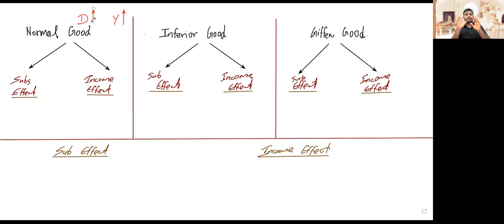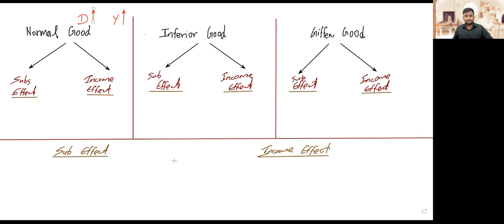That's why we call them normal goods: normally, if our income goes up, we buy more stuff, and if our income goes down, we buy less of it. That's how normal things work.